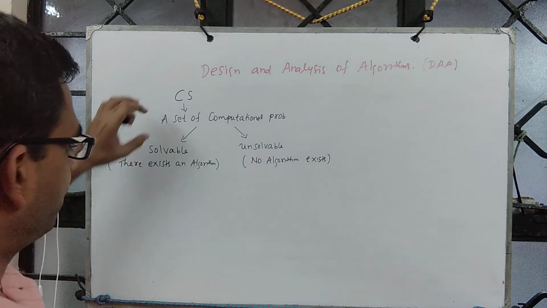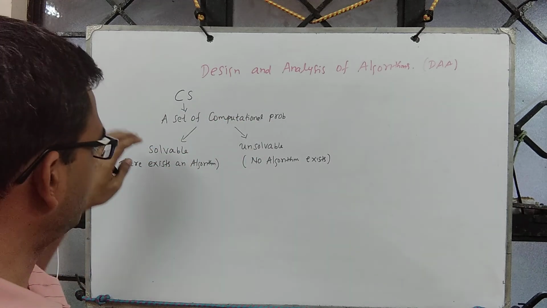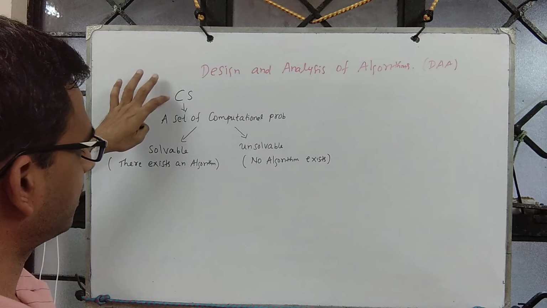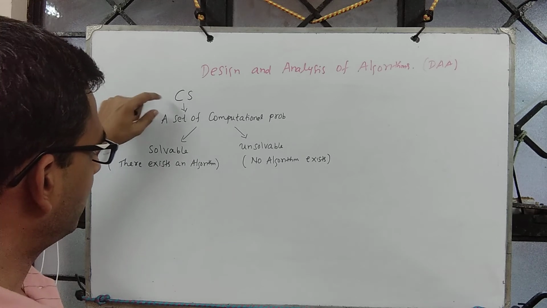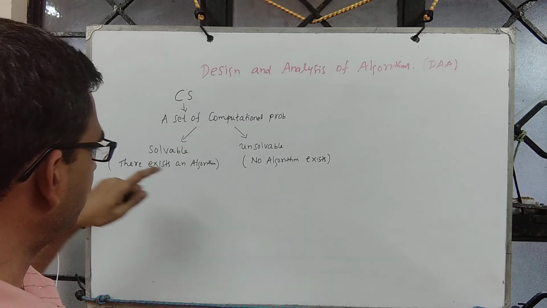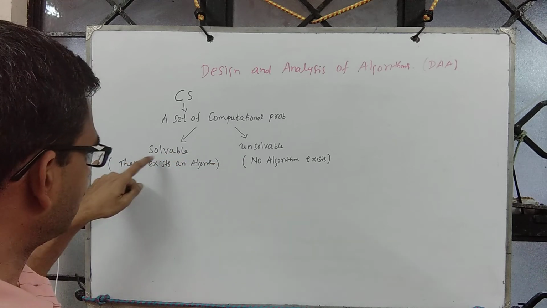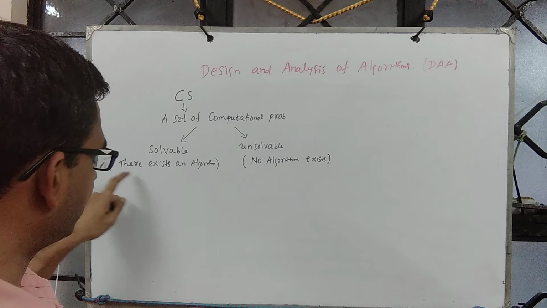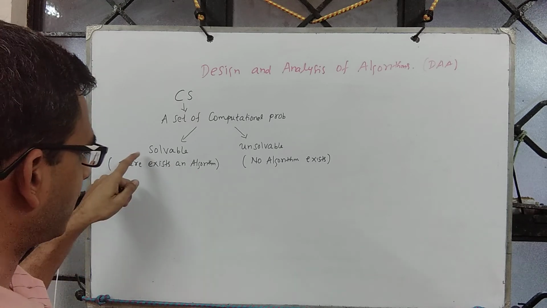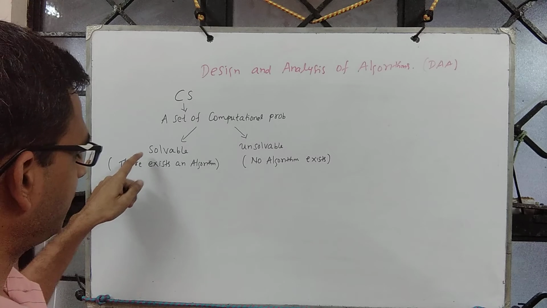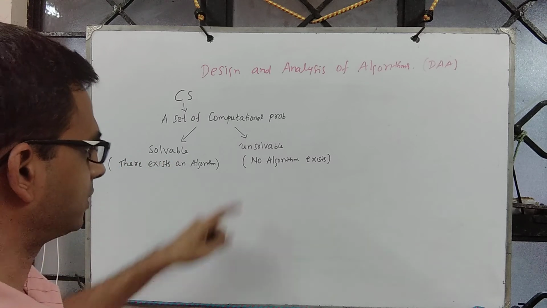So given a set of computational problems, the study of the science in computer science focuses on, for each computational problem, whether it is solvable or unsolvable. By solvable, I mean there exists an algorithm which will convert the possible inputs to the desired set of outputs.